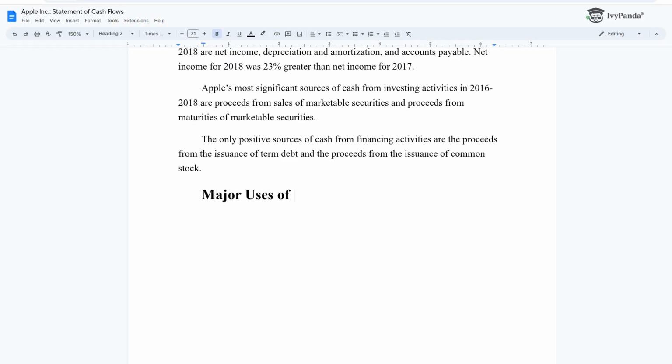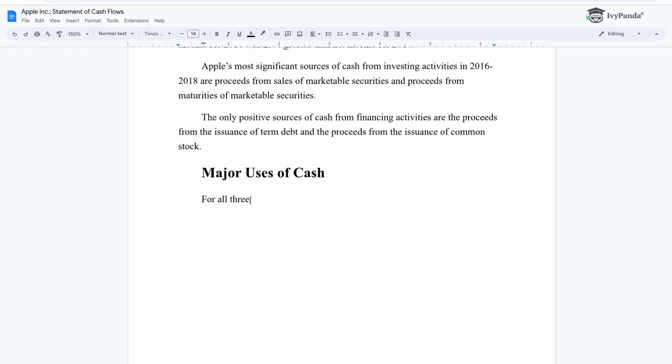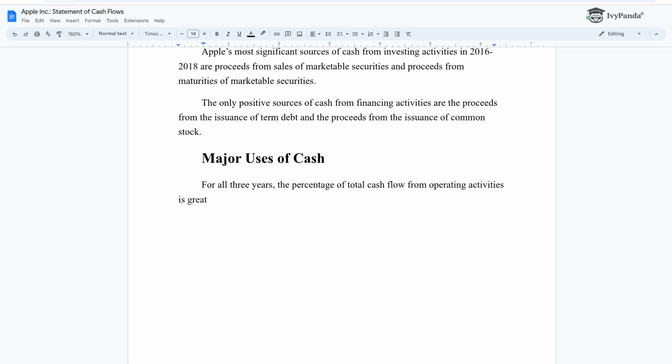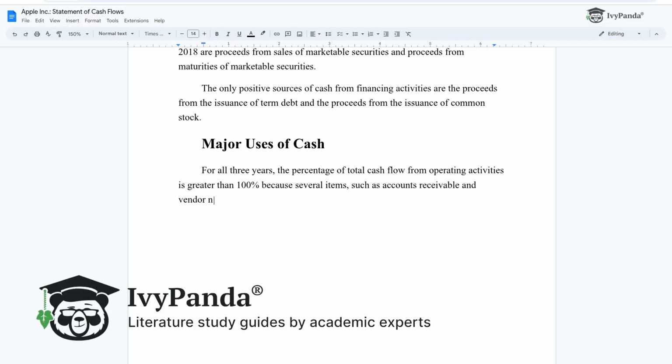Major uses of cash. For all 3 years, the percentage of total cash flow from operating activities is greater than 100% because several items, such as accounts receivable and vendor non-trade receivables, used cash rather than provided it.